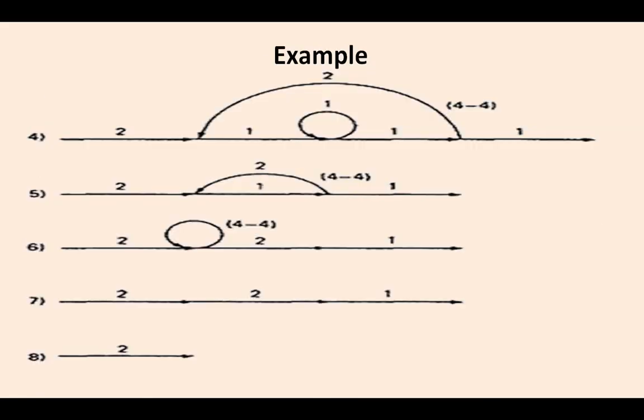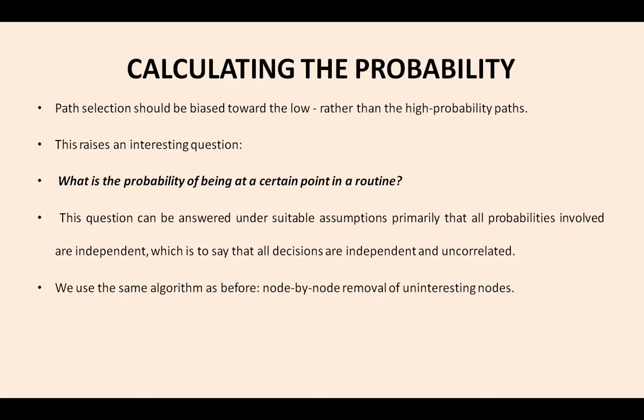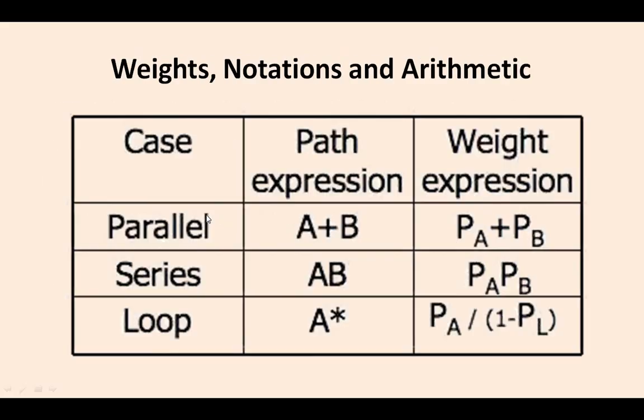Okay, so next we are going to talk about calculating the probability. What is the probability? Path selection should be biased low rather than high probability paths. How to select the high probability paths? What is the probability of being at a certain point in the routine? How to work with that? Okay, so see, weights, notations, and arithmetics, the same things can be applicable.